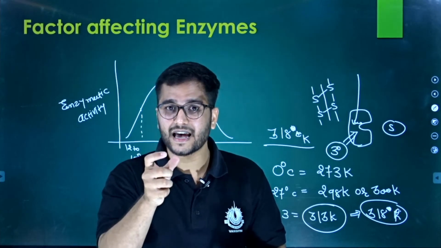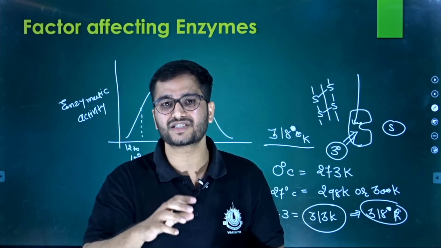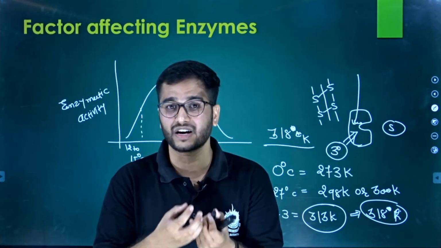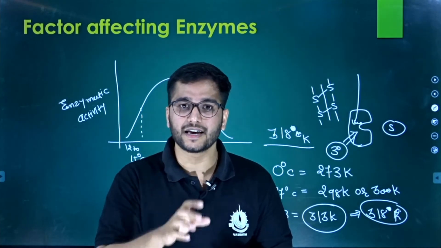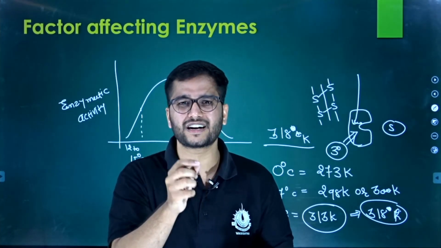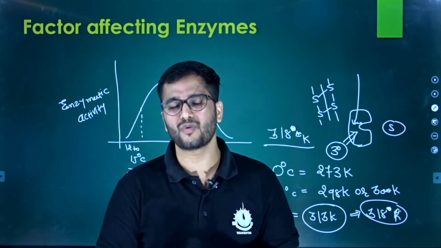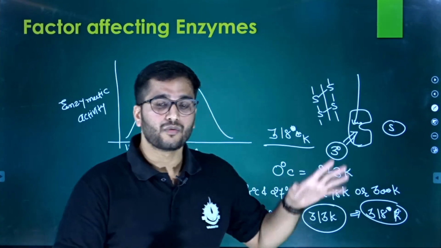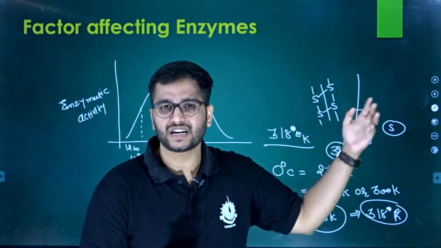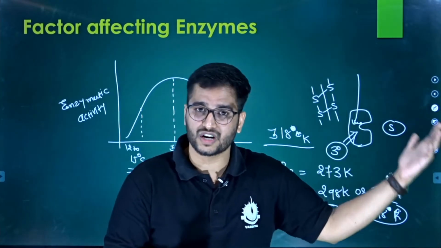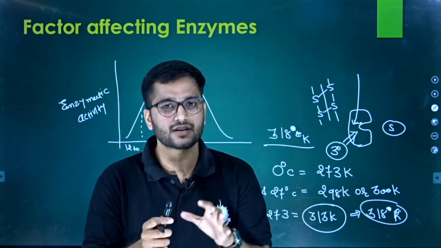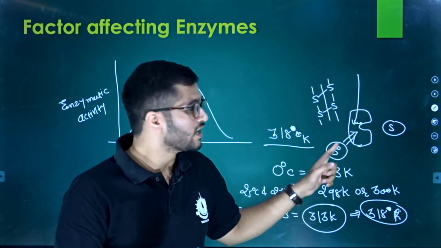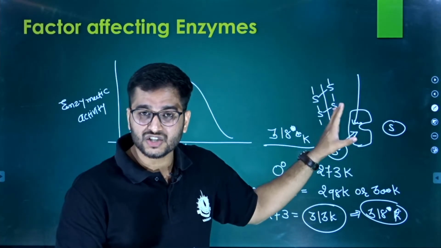When the enzyme structure changes, the active site will change, and when the active site changes, what happens? The enzyme will not be effective, because it's just like a lock and key, right? If you manipulate just a little bit of the lock, what happens? The key will never be able to open it. Clear? So that's why when you increase the temperature more than 40 degrees centigrade, say 42, 45 degrees centigrade, there will be more and more kinetic energy, and under it the bonds will break, the structure will denature.